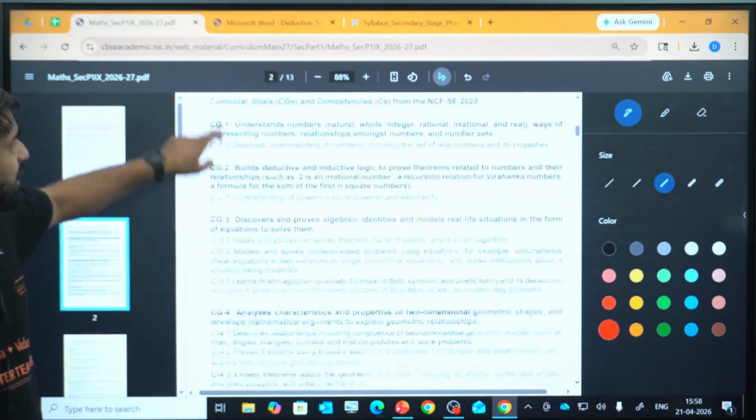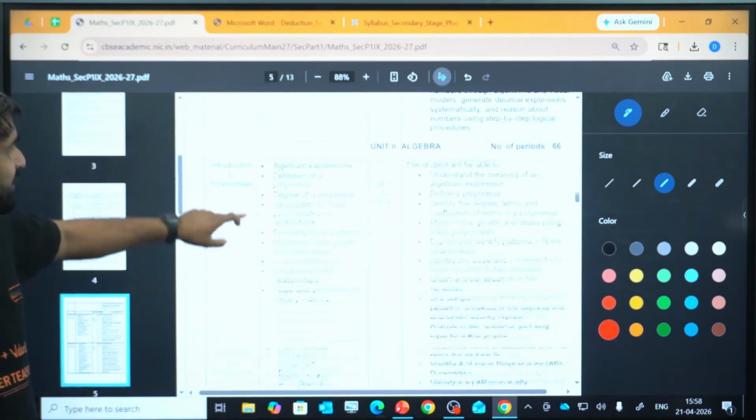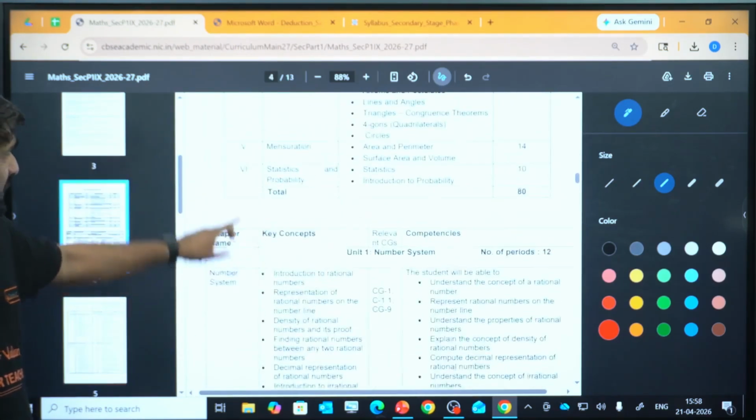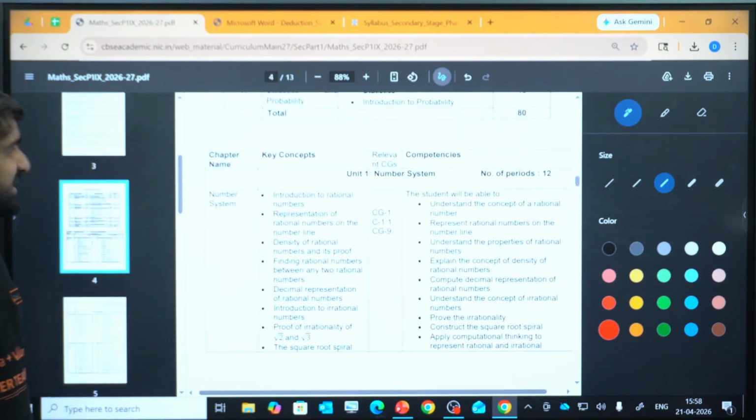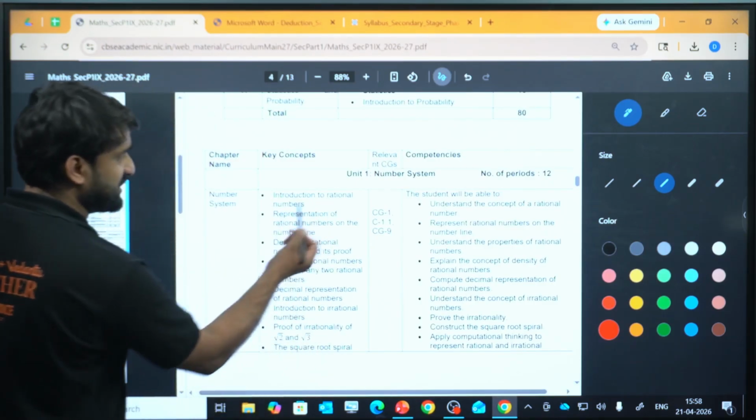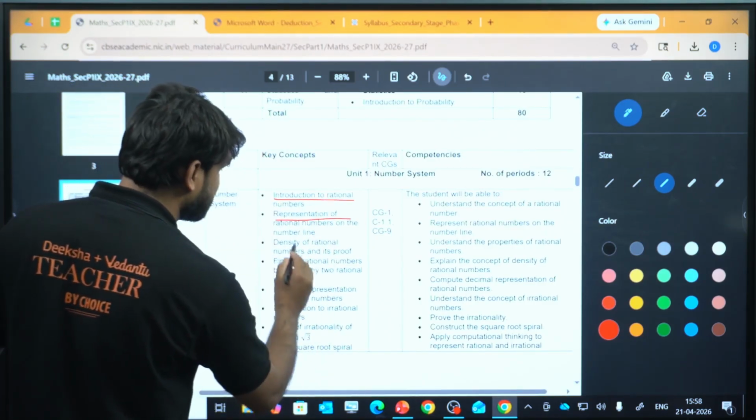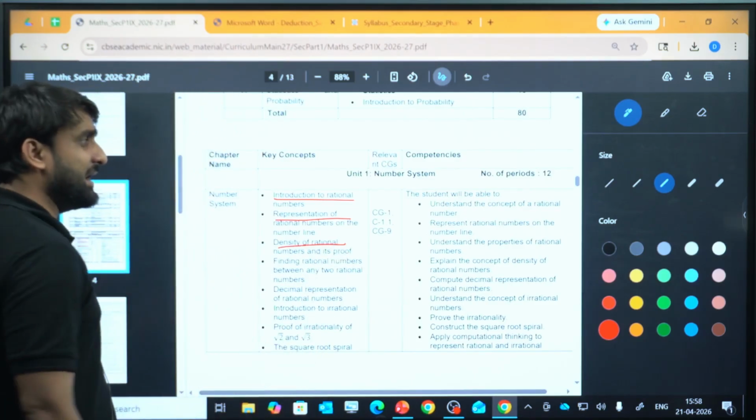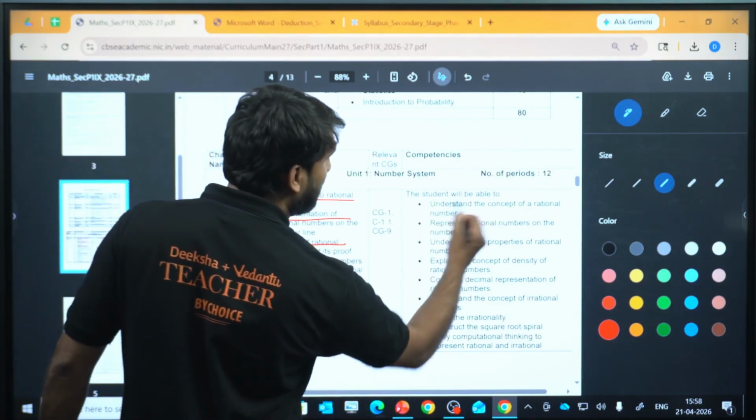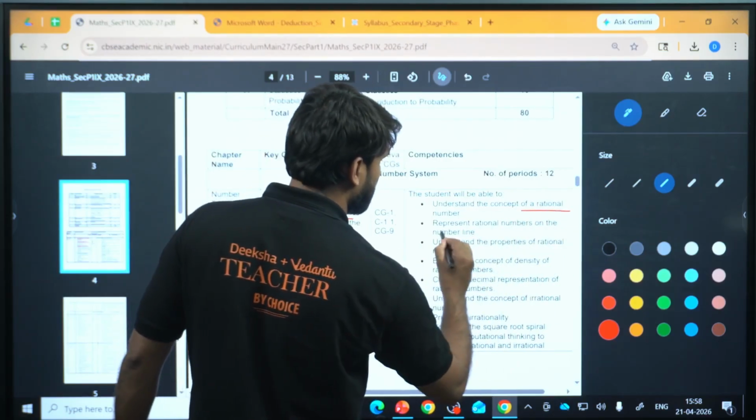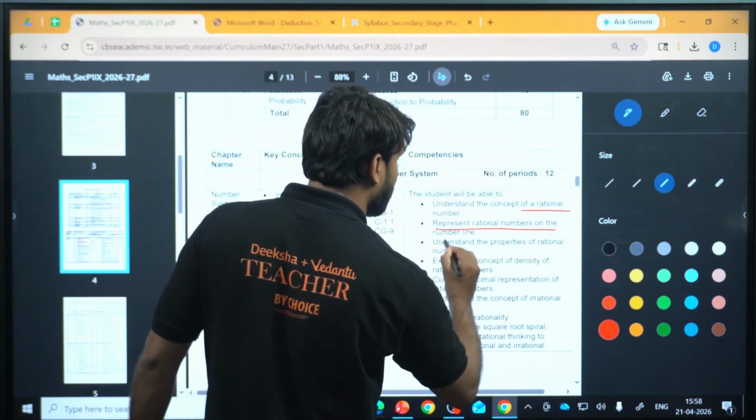So let's have a look at the syllabus here. So my dear champion, if we talk about the number system, you have to study rational numbers, representation of rational numbers, density of rational numbers, and the student will be able to understand the concept of rational number and represent rational numbers on the number line.